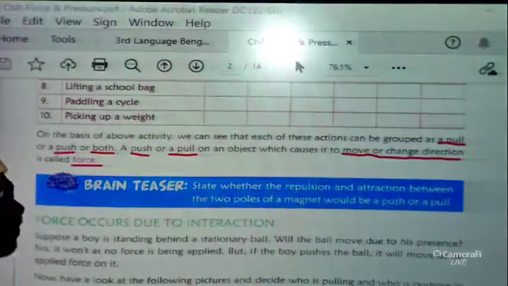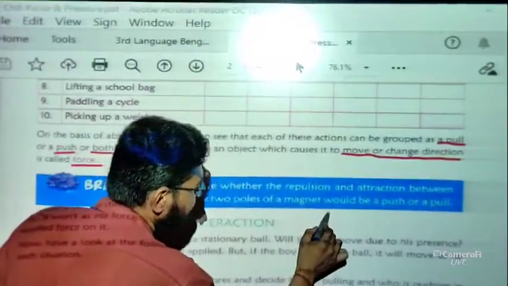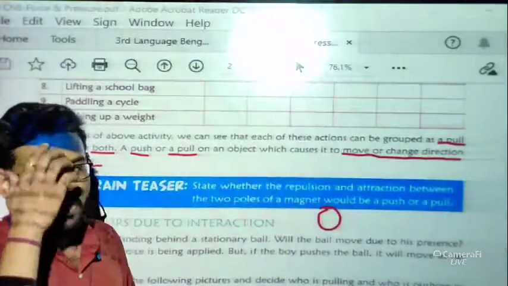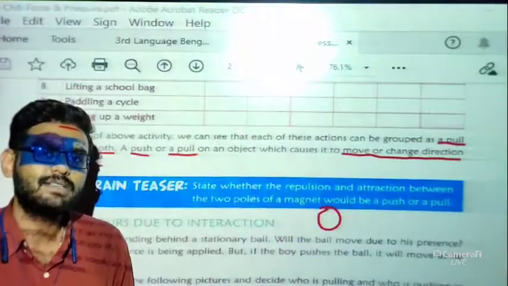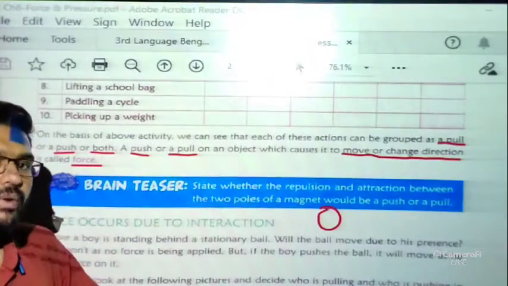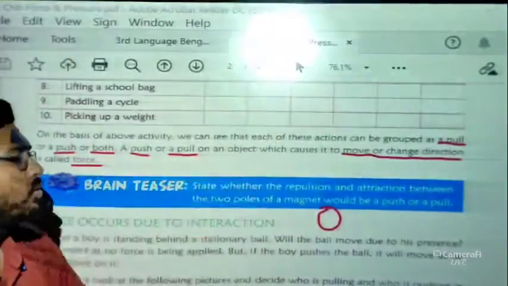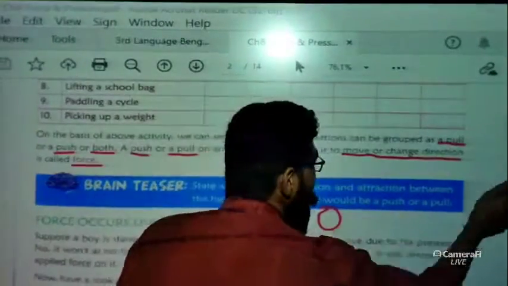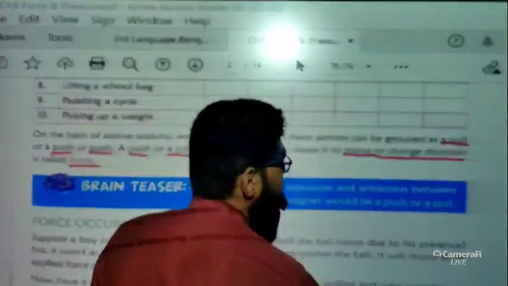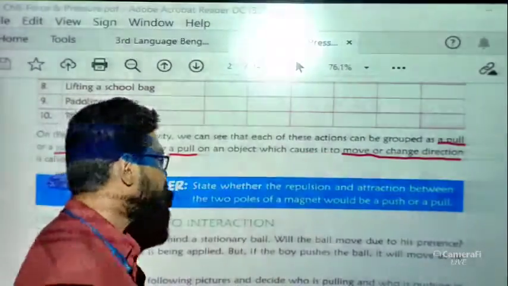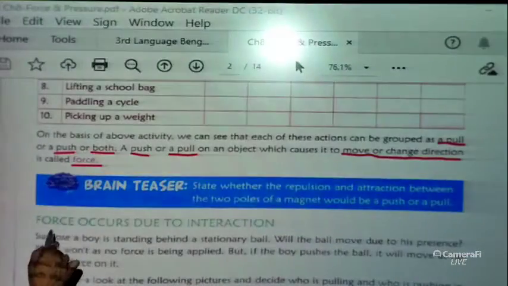Direction change is very much important, because a ball is there. If I am a bowler, I throw the ball towards the batsman, and the batsman hits the ball and the ball will change its direction and go to that direction, okay. So direction change is very much important. When a batsman hits the ball, that means he put a force on the ball, okay. Now just have a look.